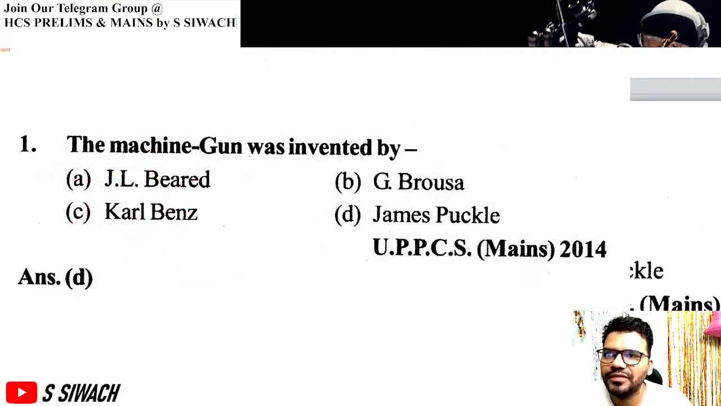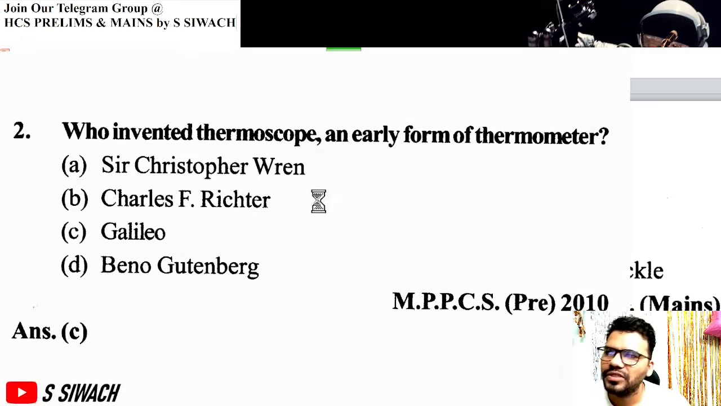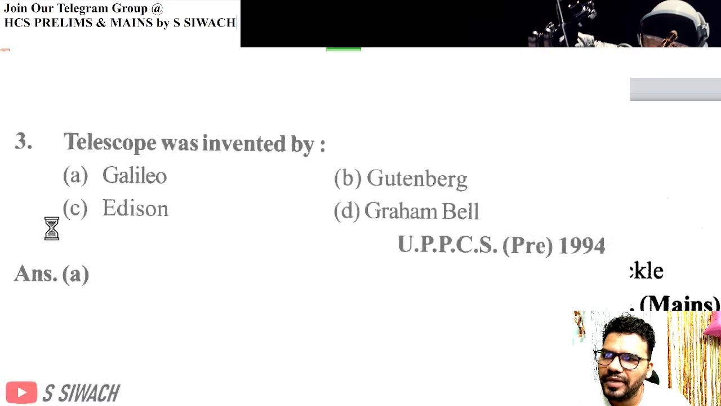Machine gun was invented by James Puckle. Next question is, who invented thermoscope, an early form of thermometer? Early form of thermometer was developed by Galileo.